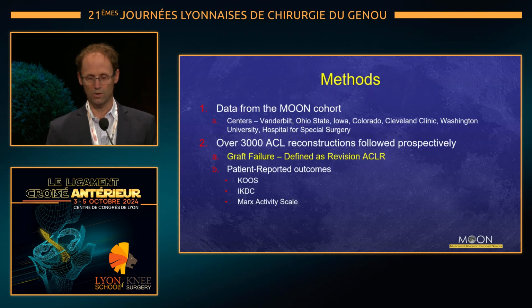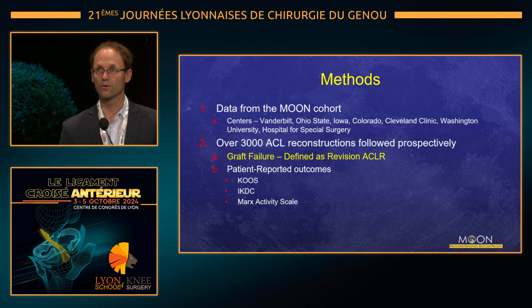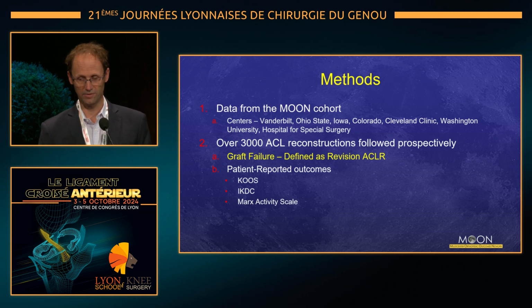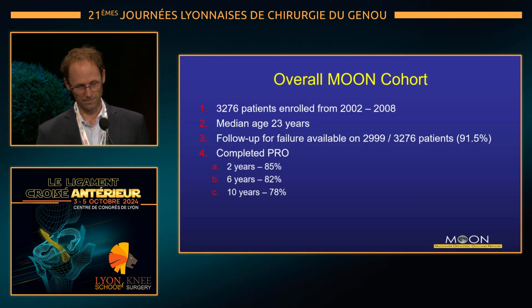So the data from the MOON cohort was collected at 7 centers across the U.S. Over 3,000 ACL reconstructions were prospectively enrolled and followed prospectively for graft failure as well as patient-reported outcomes. It's important to remember that in this database, graft failure is defined as a revision surgery, so there may be some underestimate of the true failure risk. Overall, in the MOON cohort, there were 3,276 patients enrolled between 2002 and 2008. The median age was 23 years. We had follow-up available for failure, or that is to say revision surgery, in approximately 3,000 of these patients, 91%. And you can see the rates of patient-reported outcome completion below.